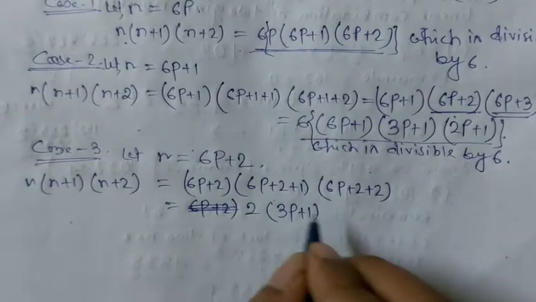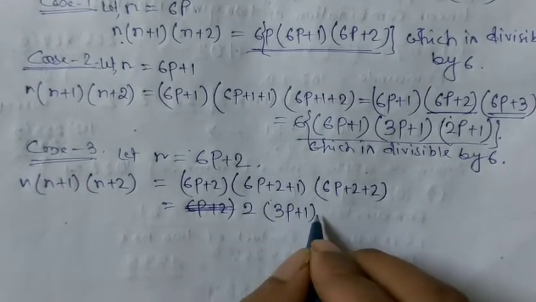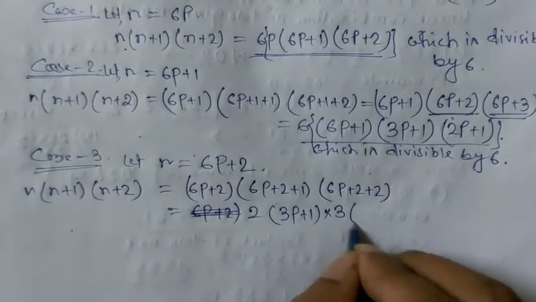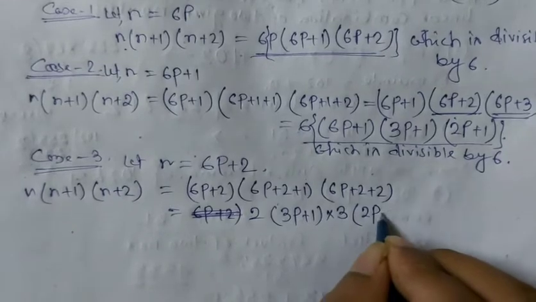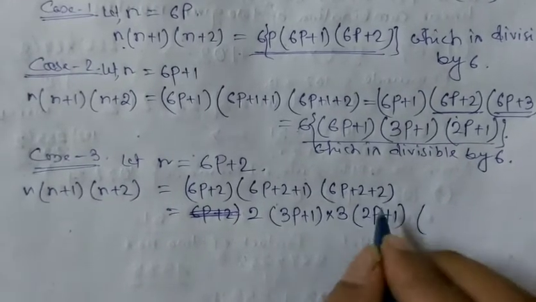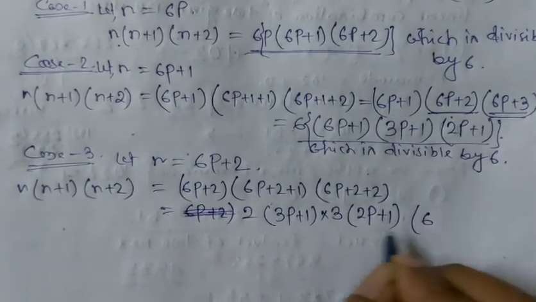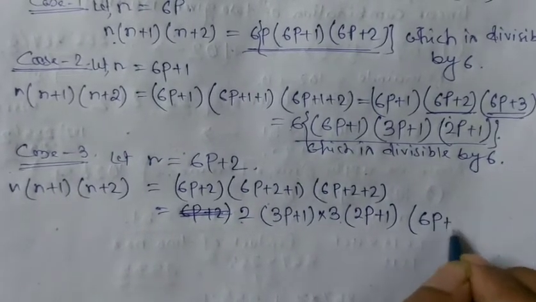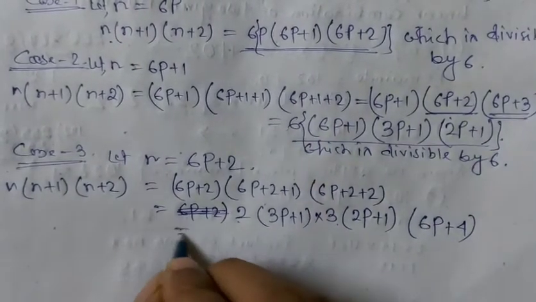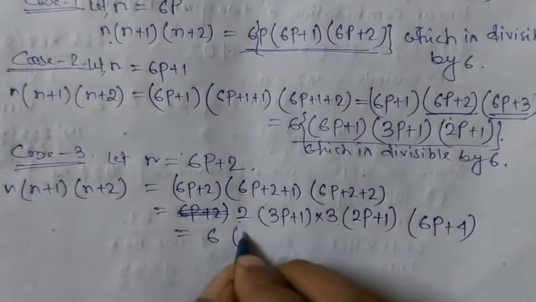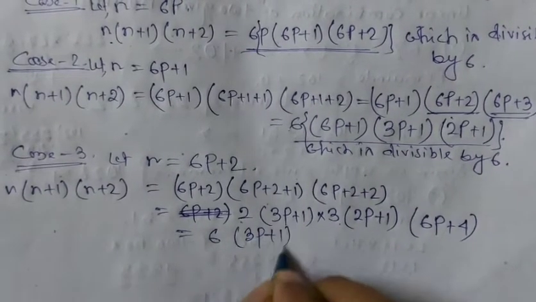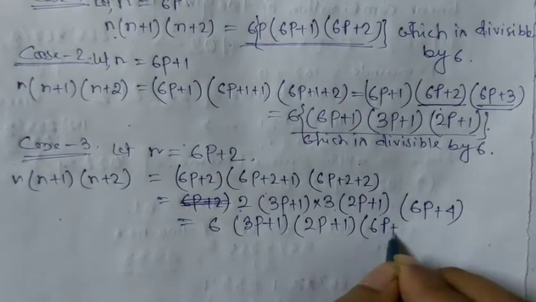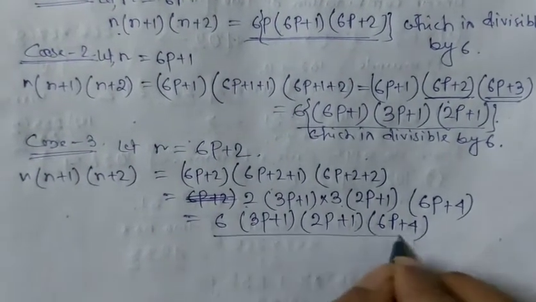Here 6p plus 3, we have to take the common 3, so 2p plus 1. Then 6p plus 4, can you take the common or not? Here 2 into 3 is 6, so we cannot take the common. So that means this one is 6 multiplied by 3p plus 1 into 2p plus 1 into 6p plus 4. Obviously this number is also divisible by 6.